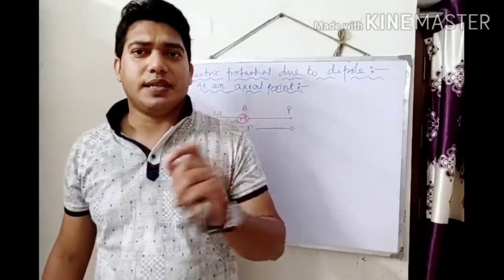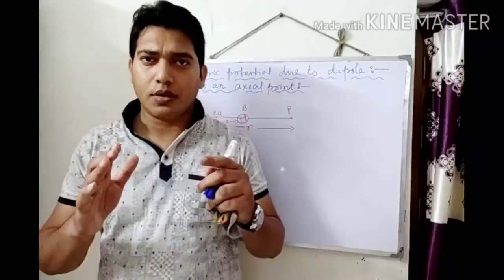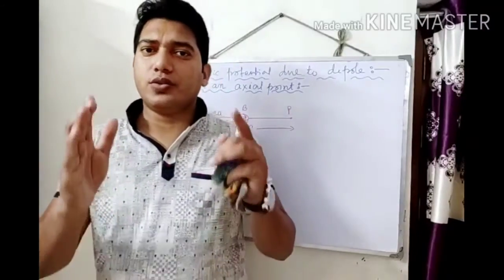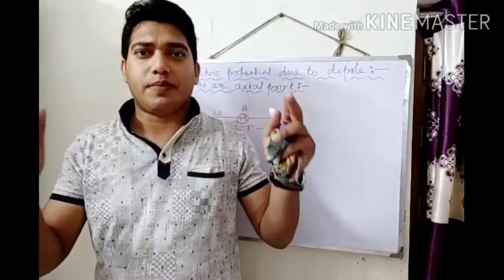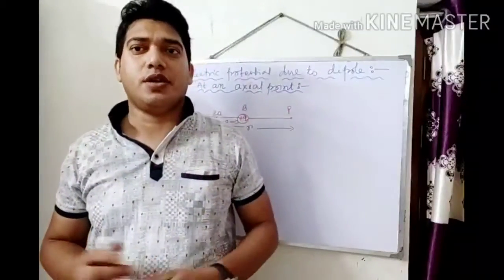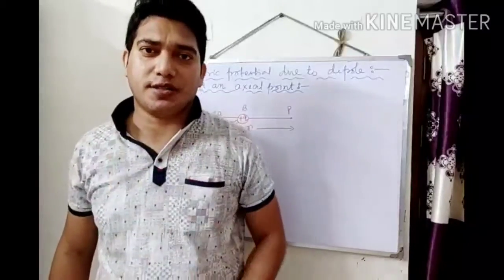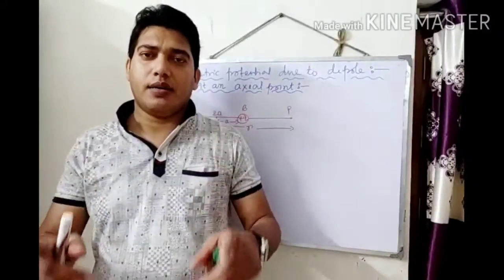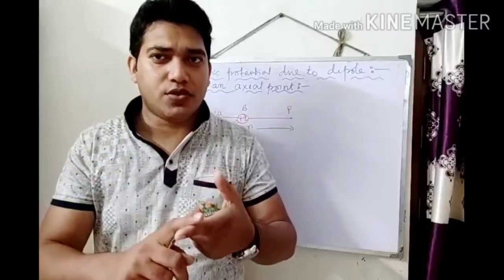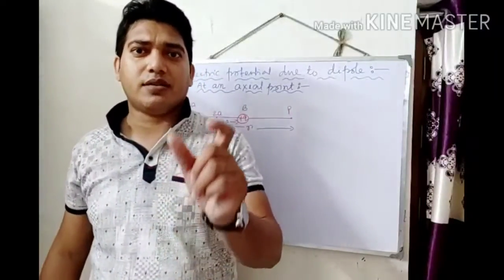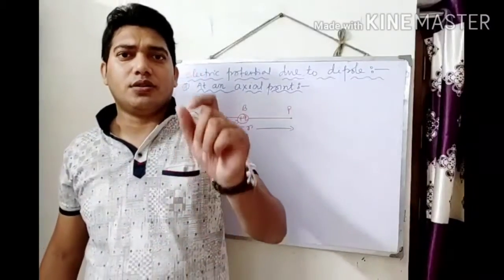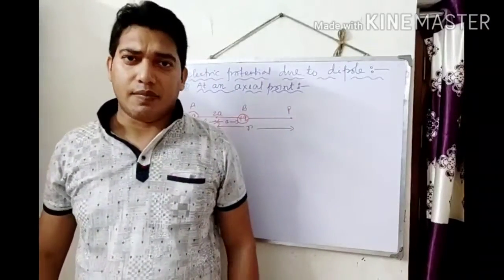An electric dipole is a system where two equal and opposite point charges are separated by a small distance, close to each other. This system is called an electric dipole.